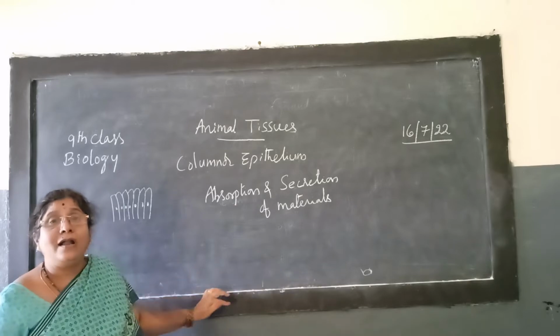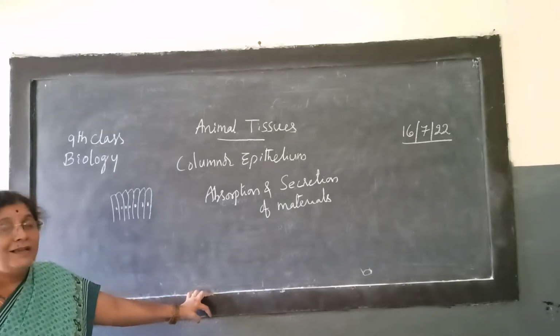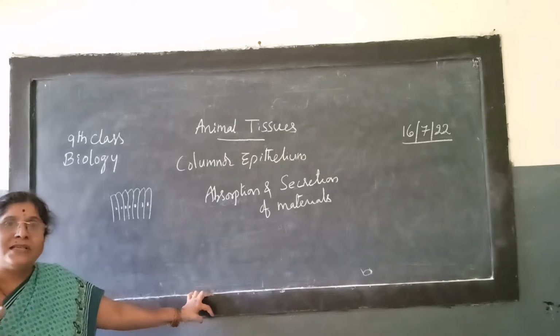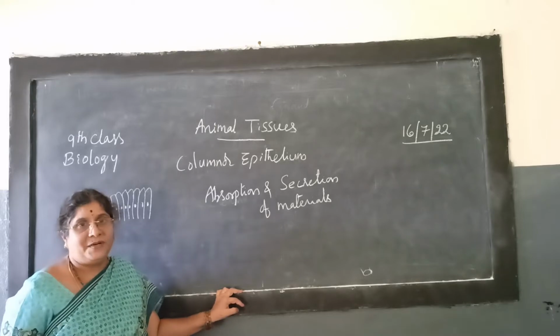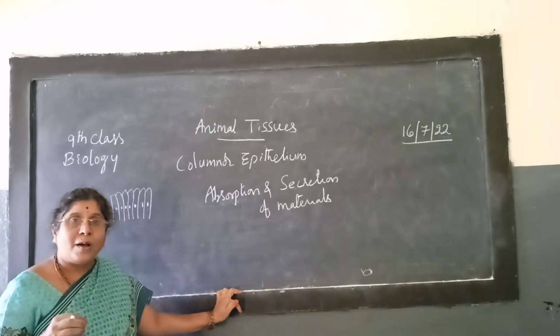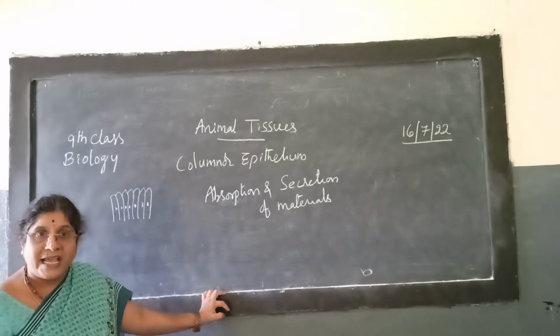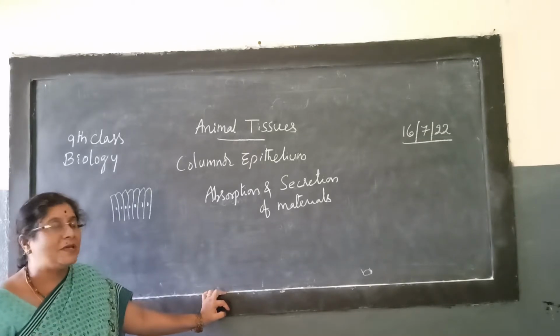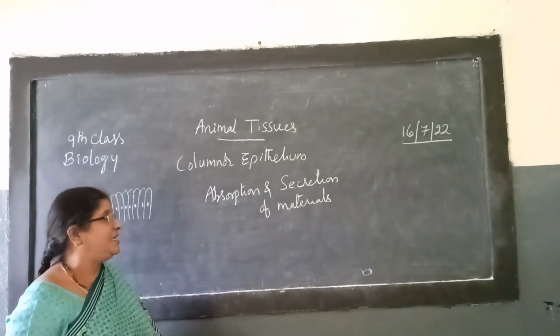Absorption. What materials are absorbed? After the process of digestion, the food has to be absorbed. The simple forms of food like glucose, amino acids or fatty acids must be absorbed by the cells. That happens because of this type of epithelial cells.